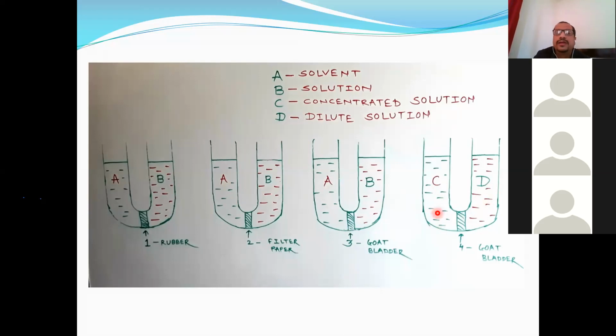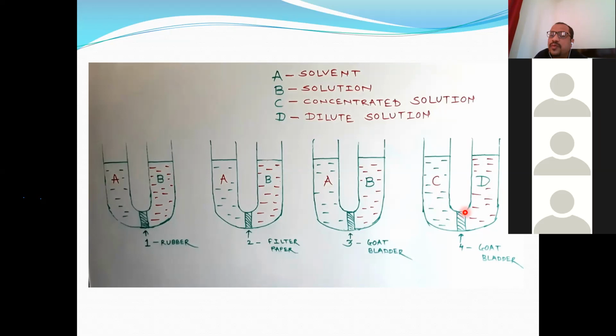So see here, concentrated solution is the solution in which the amount of solute is more as compared to this. And in dilute solution, the amount of solvent is more as compared to this. Dilute solution means the amount of solvent is more, solute amount is less. Concentrated solution means the amount of solute is more, solvent is less.